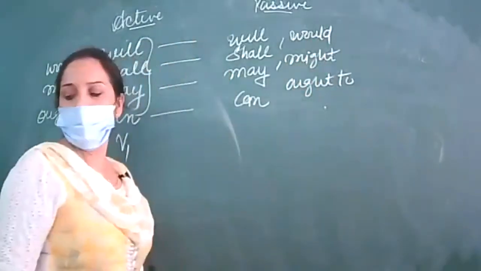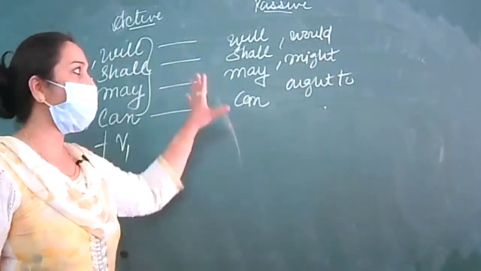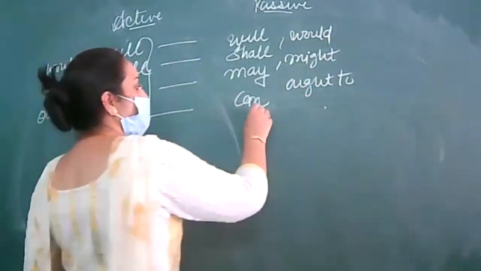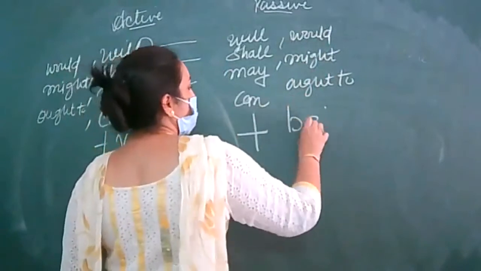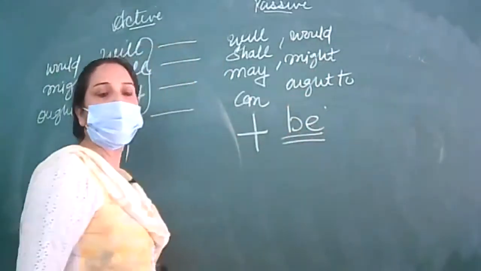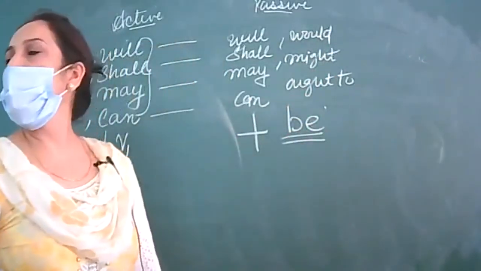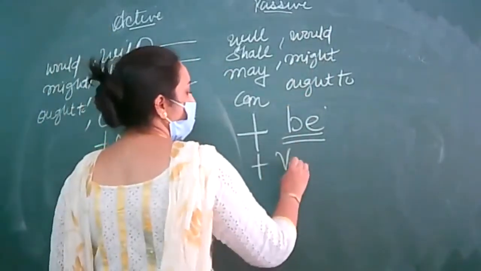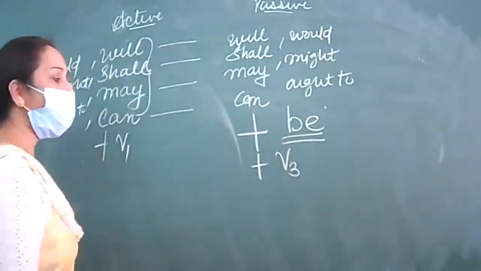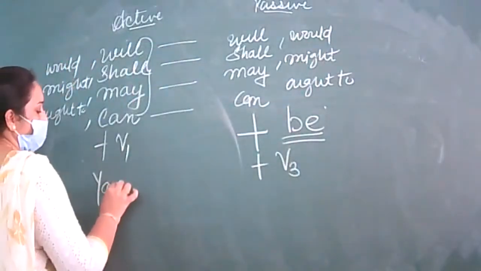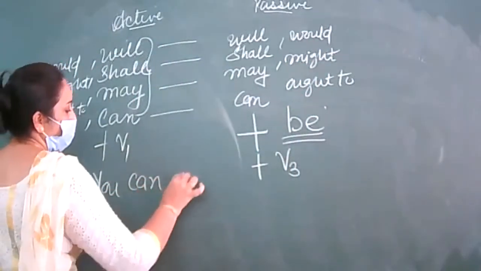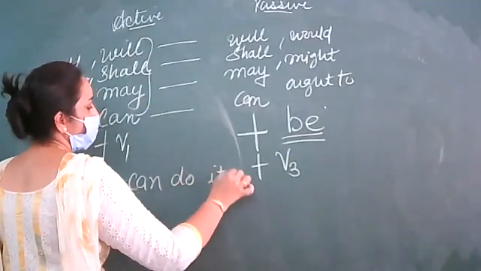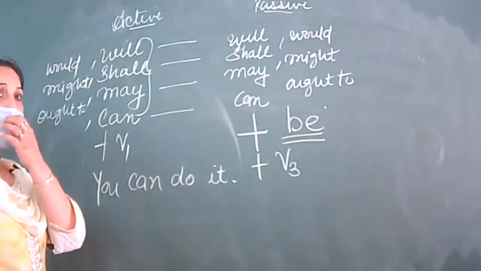You have to do only one simple thing. When all the modals are used, you are supposed to use only be, and with that the verb. Very simple example I'm taking. You can do it.